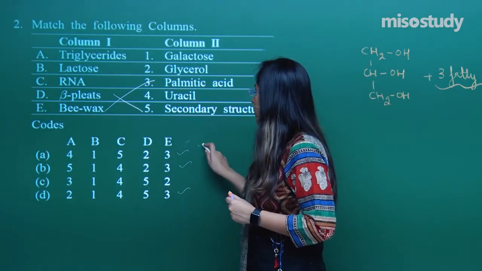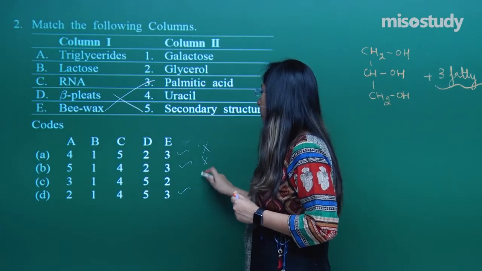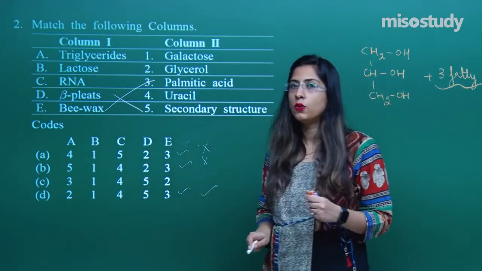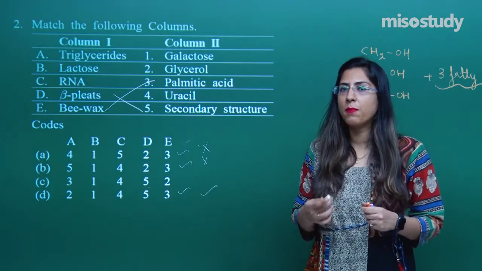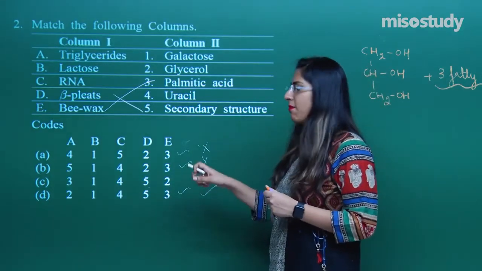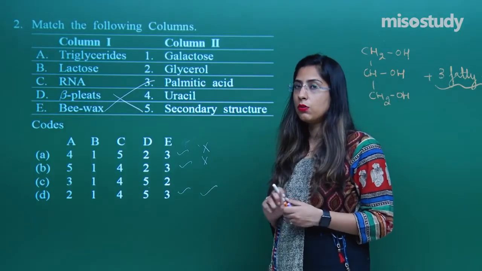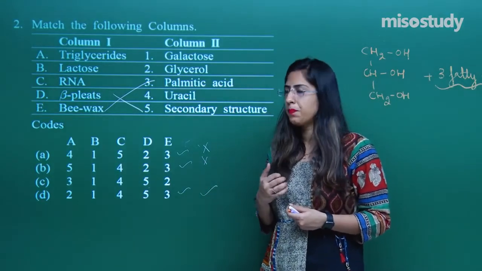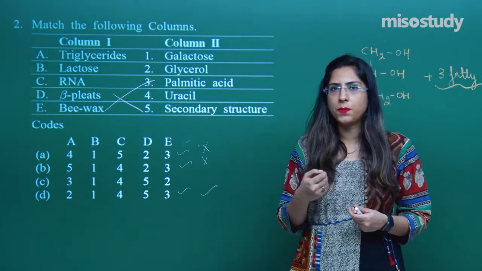In these, so these two options will be wrong, and this is the right one. So I hope you understood why I approached from the last. But we will not stop here. Now I have my answer from this question only. So how can you approach the question? Just look at the correct option.